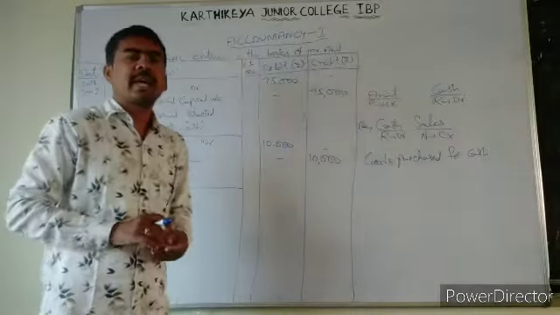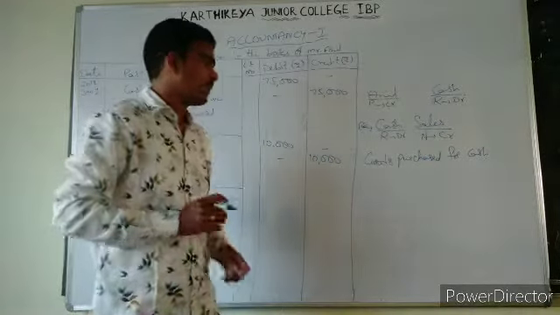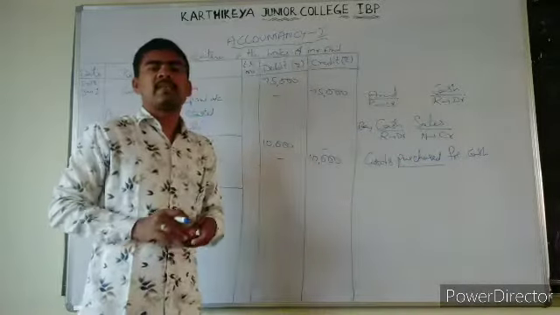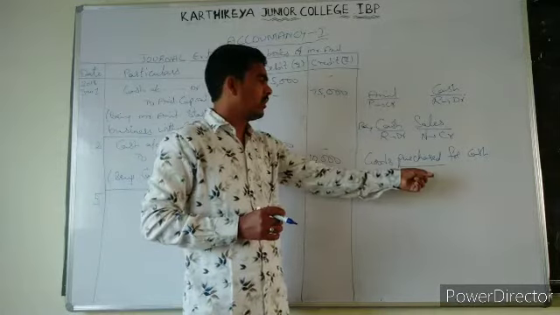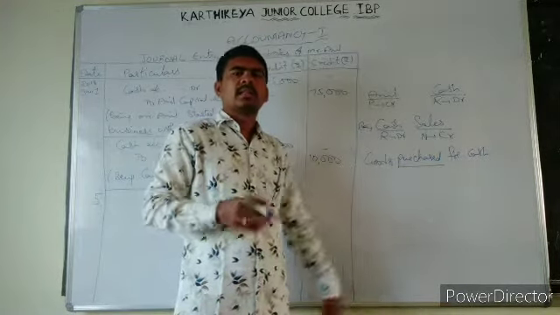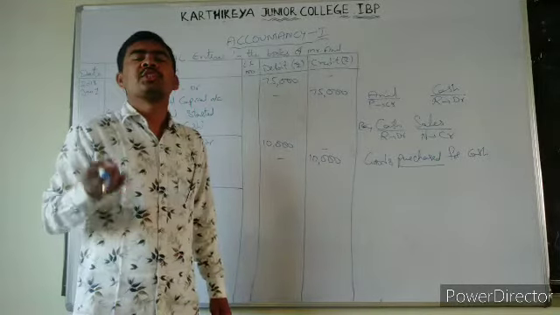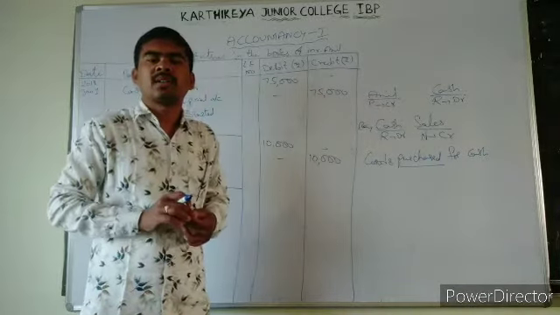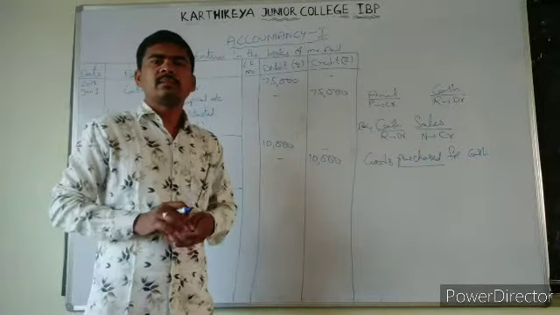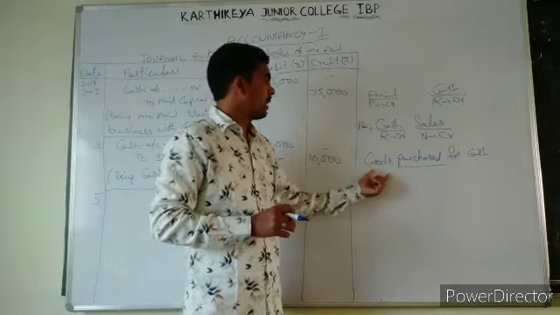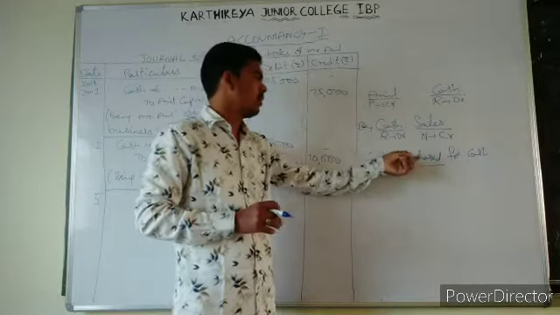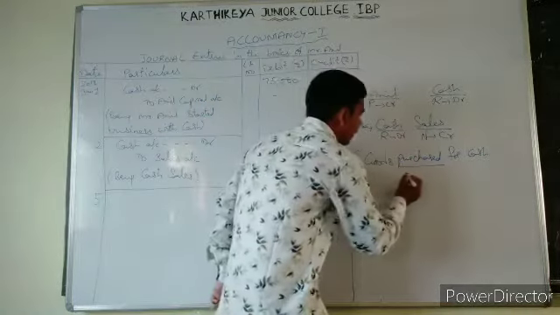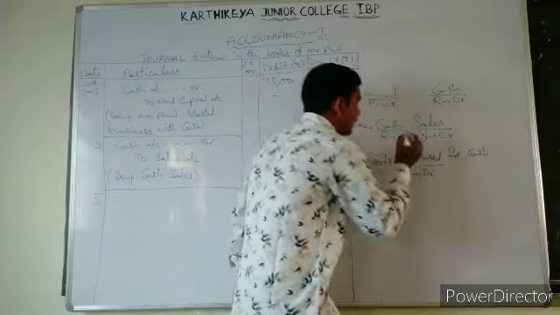Goods purchased for cash means we have purchased goods, right? So let's see. When goods are given, we need to ignore goods and consider only purchases or sales. Suppose if assets are given, that is furniture, machinery, computer, buildings, then we need to consider assets. Those are the rules of our accounting terms. Right now we have purchased goods. So when we are purchasing, what will it be? It will be an expenditure, means nominal account debit side.